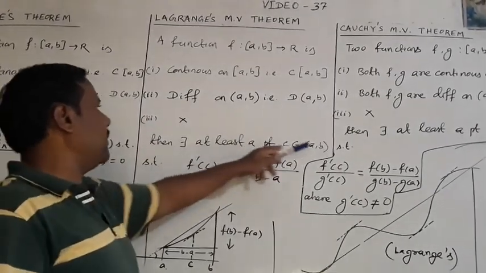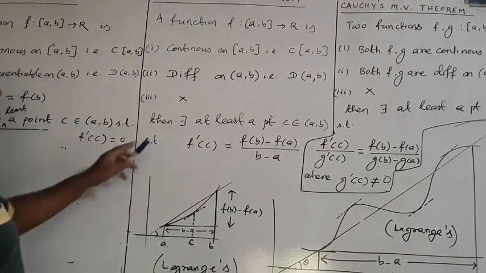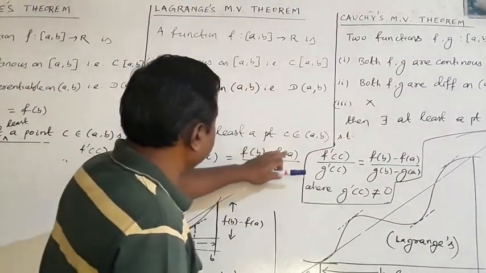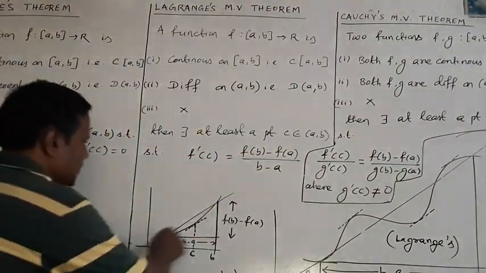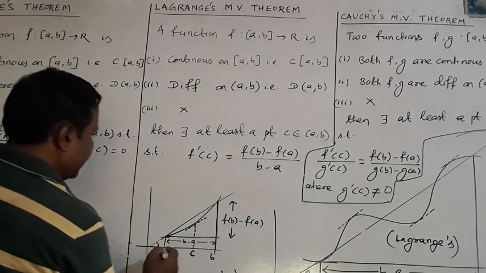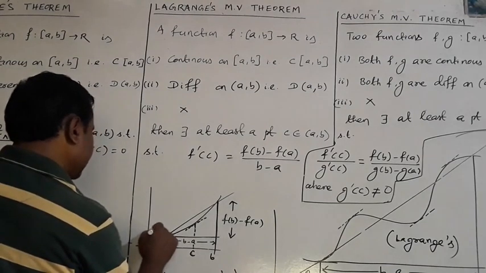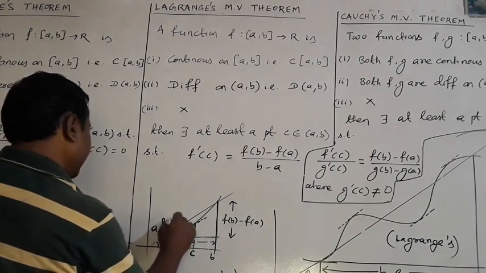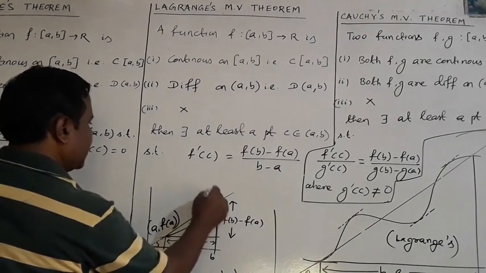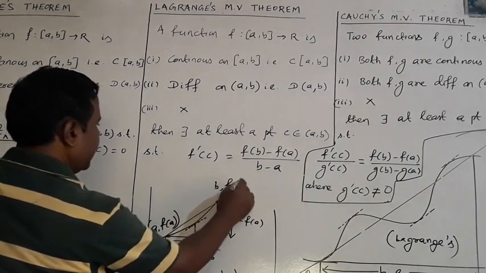Then there is at least a point C belonging to AB such that f dash C is equal to f b minus f a by b minus a. Suppose this is a curve, this is point A, this is point B, and this is f a, and this point is f b.